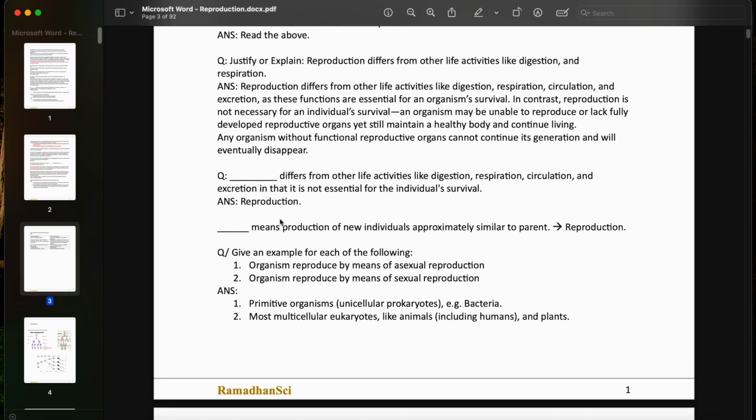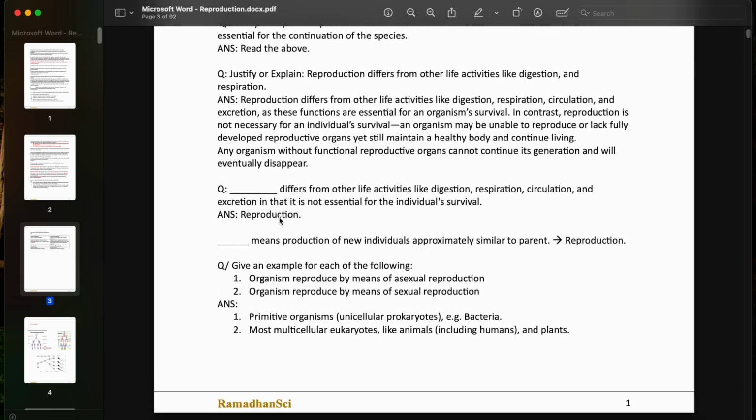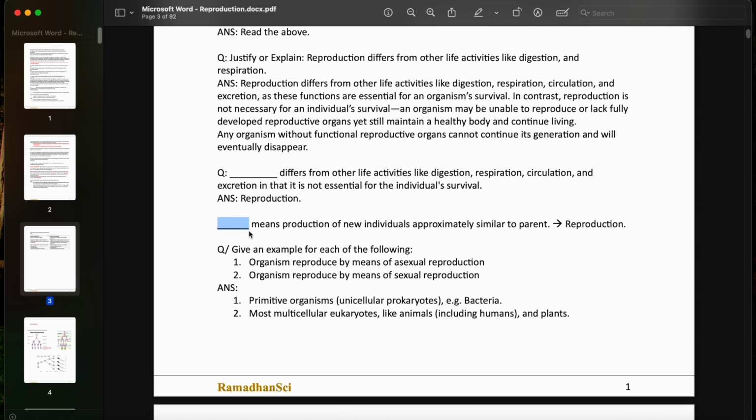You can have blank questions here telling you that blank differs from other life activities like digestion, respiration, circulation, and excretion, and that it is not essential for the individual survival. It's very clear that we're talking about reproduction, and it's actually possible to have questions like that because we have a whole chapter talking about reproduction. Another blank question is telling you that blank means production of new individuals approximately similar to parent, and of course, we're talking about reproduction. We're describing reproduction here.